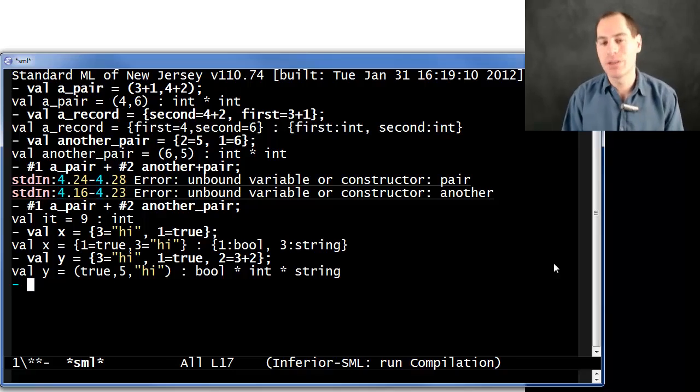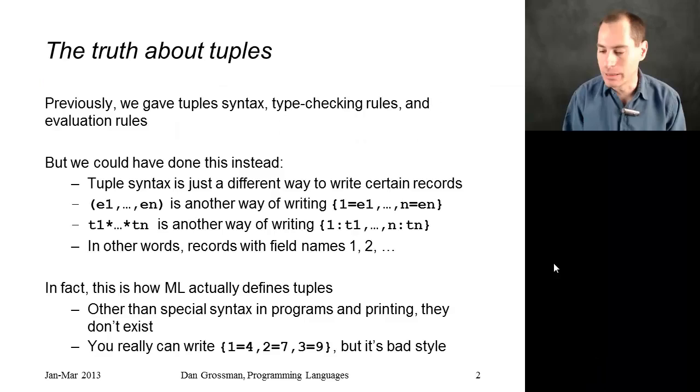And what I want to convince you is that this is because there's no such thing as tuples in ML. There are only records. And tuples are just a different way of writing records that you as the programmer can use whenever you want, and the REPL always chooses to use if it can. And this is because tuples are just, quote-unquote, syntactic sugar for records. So let's unpack that idea a little bit here.